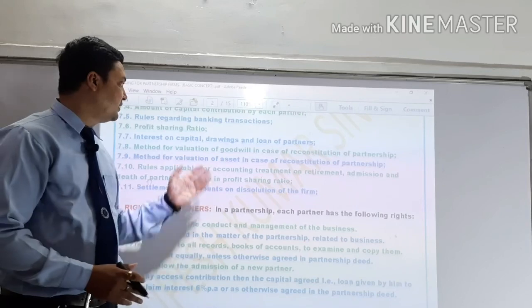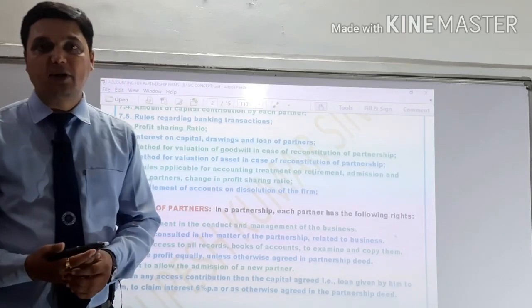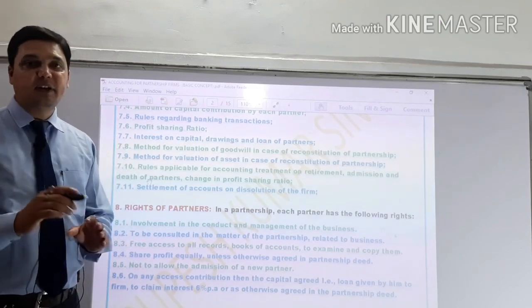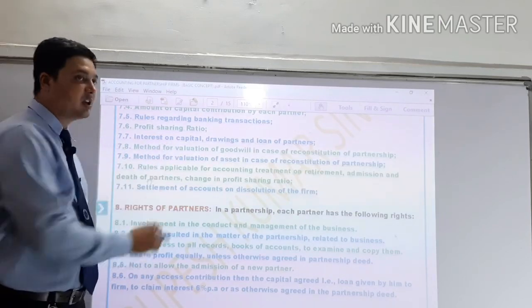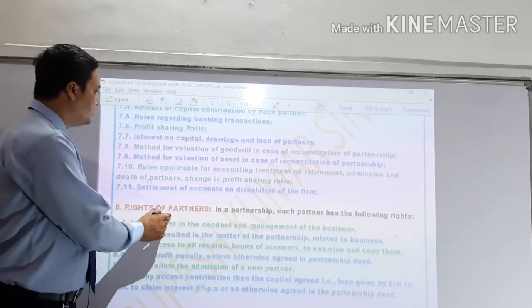The question arises of how the available profit will be shared amongst the partners, in which ratio, and if it is decided, it will be written here. In this ratio, the available profit will be distributed amongst the partners.